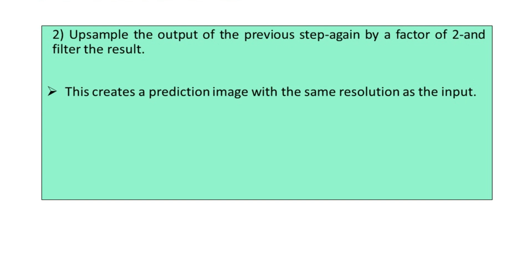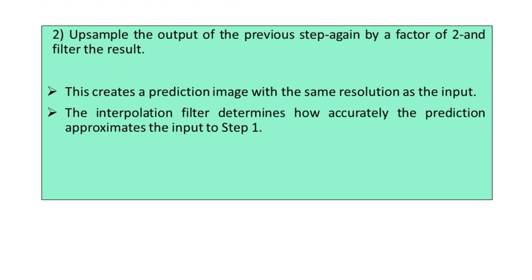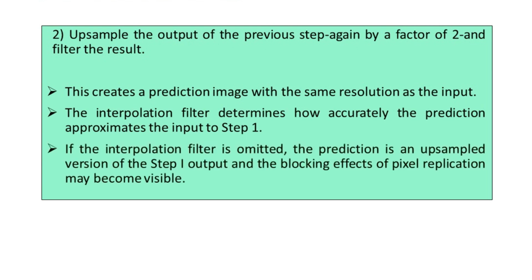If the interpolation filter is omitted, the prediction is an upsampled version of the step 1 output, and the blocking effects of the pixel replication may become visible. Lastly, step number 3 is the computation of the difference between the prediction of step 2 and the input to step number 1.